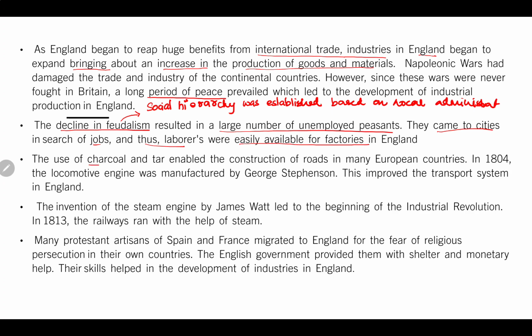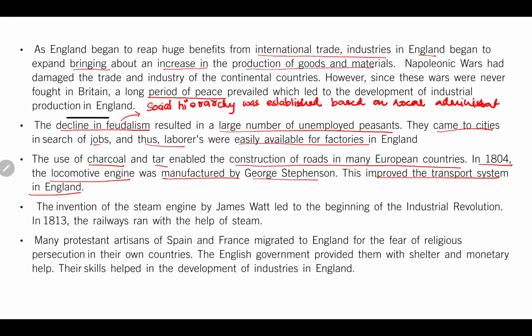The use of charcoal and tar enabled the construction of roads in many European countries. In 1804, the locomotive engine was manufactured by George Stephenson. This improved the transport system in England.